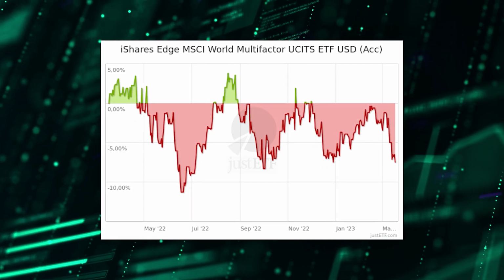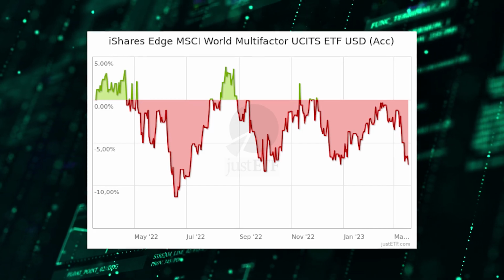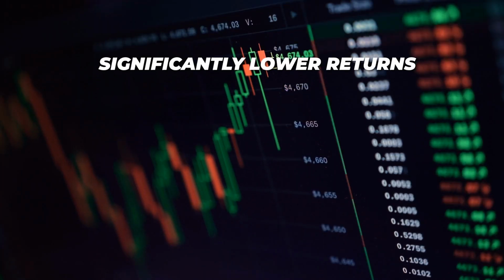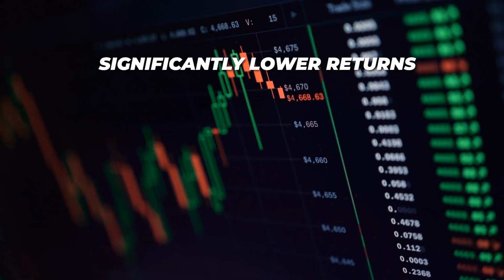There are also ETFs that include multiple factors, like the iShares Edge MSCI World Multi-Factor ETF. But this fund, for example, also earned significantly lower returns than its non-factor counterpart since its inception in 2015.